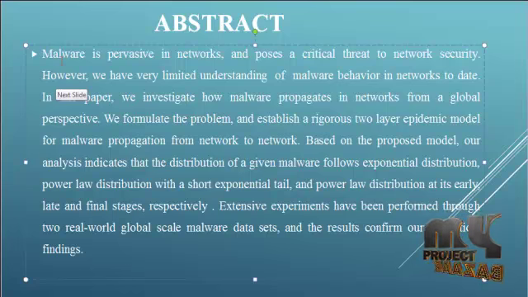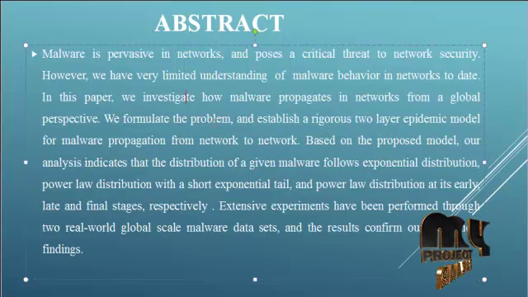Malware is pervasive in networks and poses a critical threat to network security. However, we have a very limited understanding of malware behavior in networks to date. In this paper, we investigate how malware propagates in networks from a global perspective. We formulate the problem and establish a rigorous two-layer epidemic model for malware propagation from network to network.